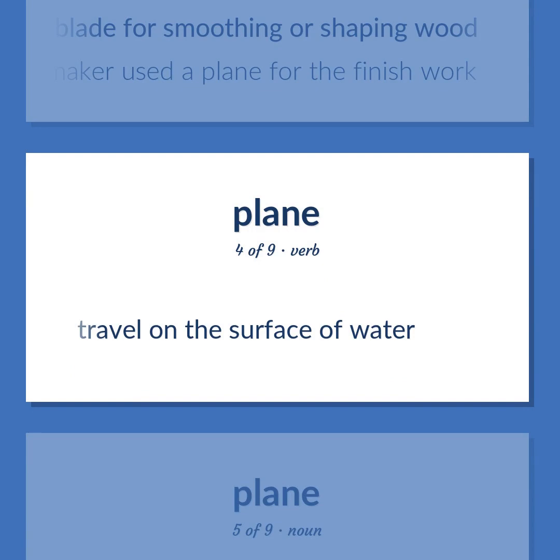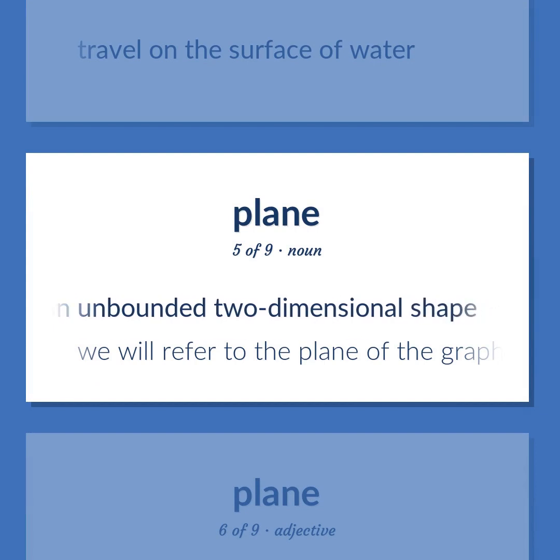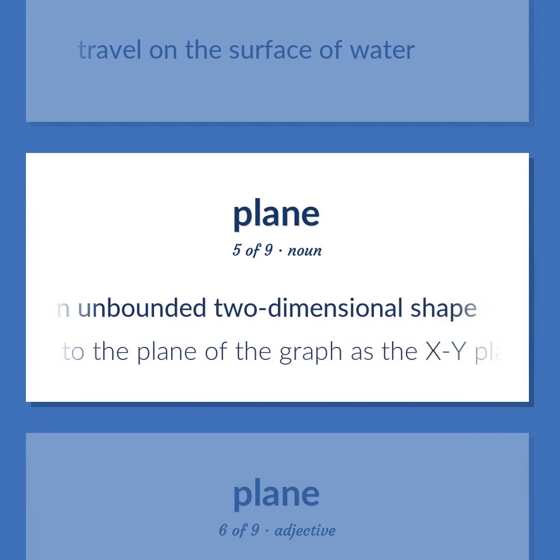Travel on the surface of water. Mathematics, an unbounded two-dimensional shape. We will refer to the plane of the graph as the xy plane.